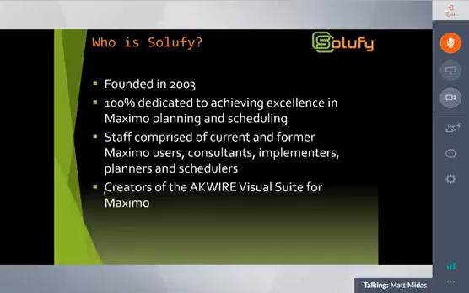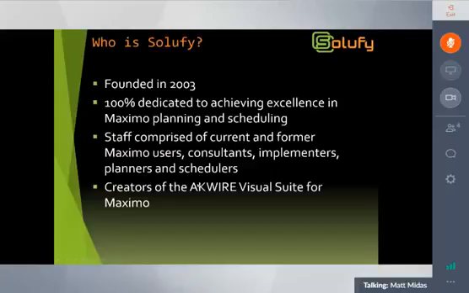And the key thing here is that we are the creators of Akwire. We're not reselling this for somebody else. It's developed in-house, supported in-house. All of the enhancements are handled in-house as well. We have a very capable team of developers who have a button-down process for rolling out enhancements to the application, as well as supporting the application for all of our customers.